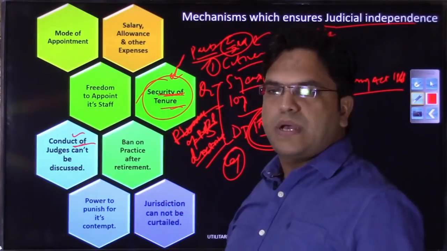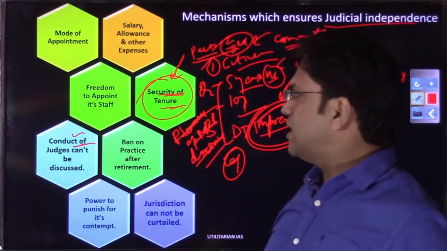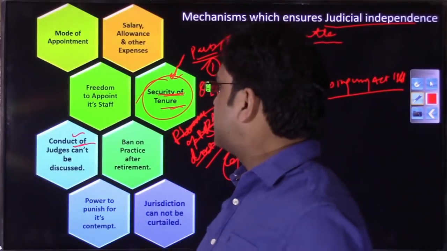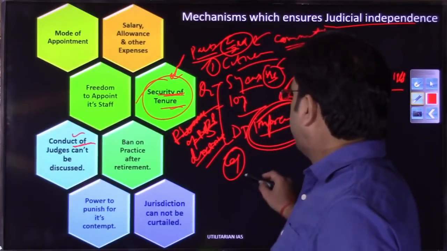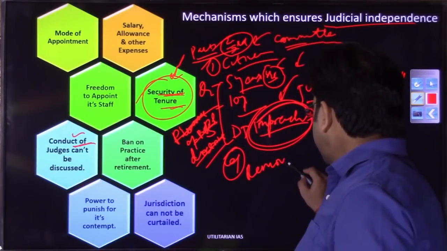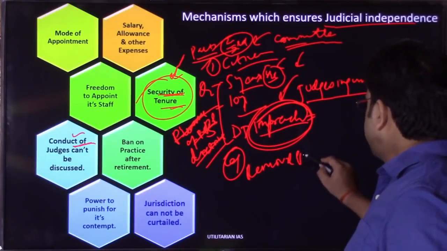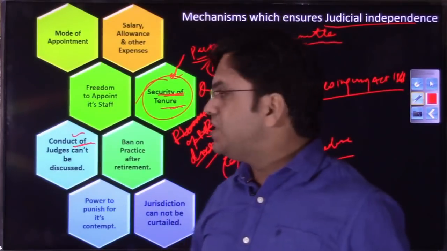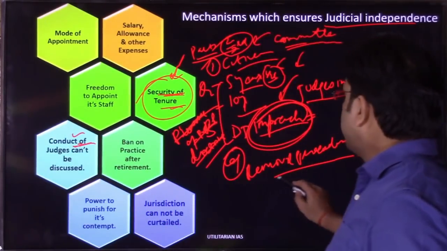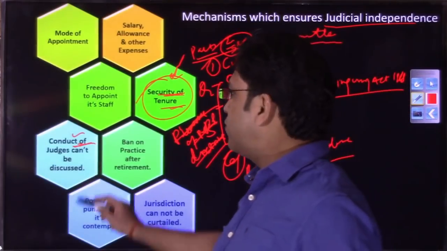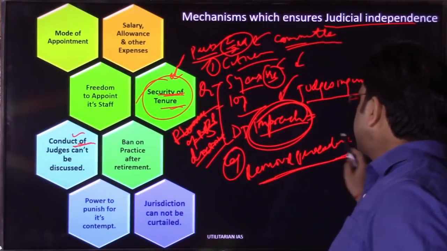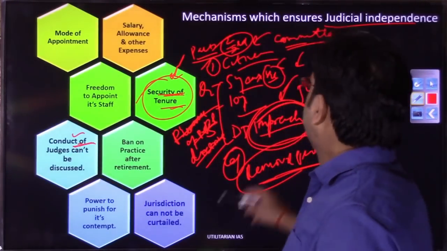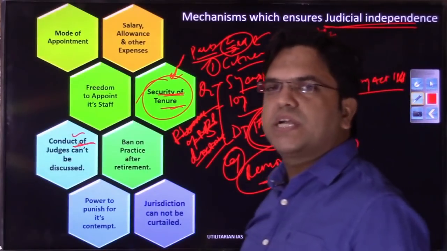Then conduct of judges. Their conduct cannot be discussed outside Parliament, and even in Parliament their conduct, their behavior, their judgments can be criticized only when their removal process is being discussed. So only when there is a removal procedure can you discuss their conduct. And it is not the judiciary's behavior but in reality that particular judge's behavior that you can discuss even when this removal procedure is ongoing. So that is again nothing but a mechanism to ensure judicial independence.